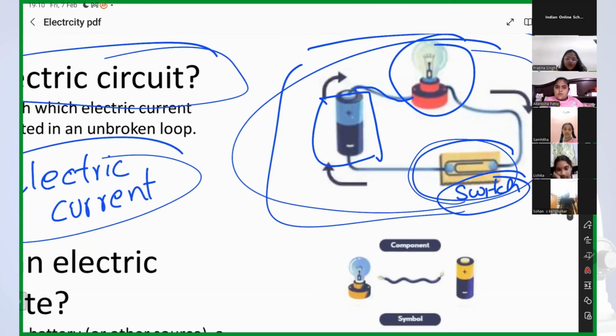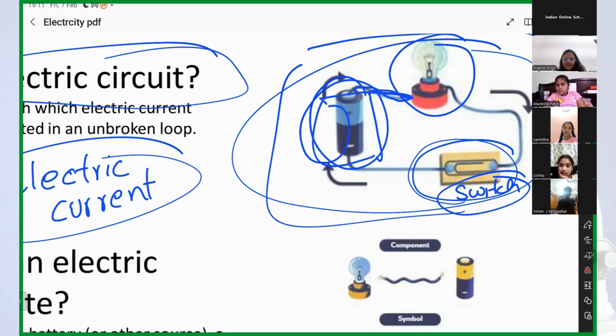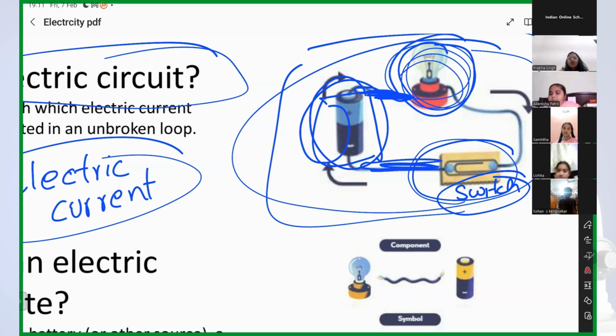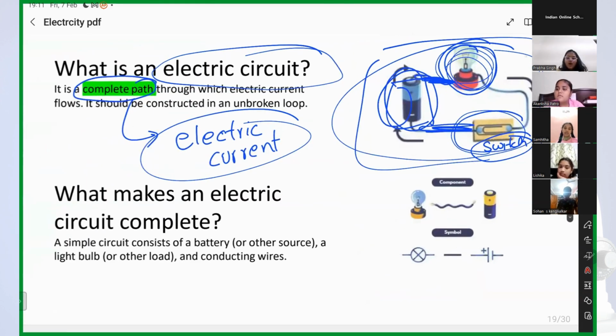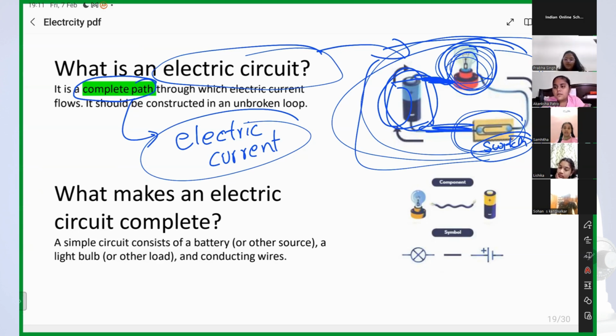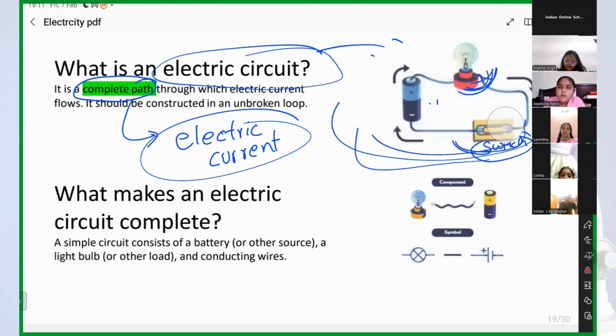This is a switch. What is this? This is a cell. What is this? This is a wire, and this is a bulb, right? Okay, guys. So, all of these things together form an electric circuit. Yes, and the current flows through the whole path, right?